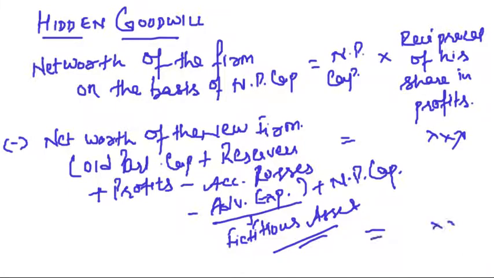Whatever amount we get after subtracting is the hidden goodwill of the firm. From this we can calculate the share to be brought in by the new partner, right? This is what we were discussing in the last lecture, and we did some practical problems. We'll do some more practical problems on this.